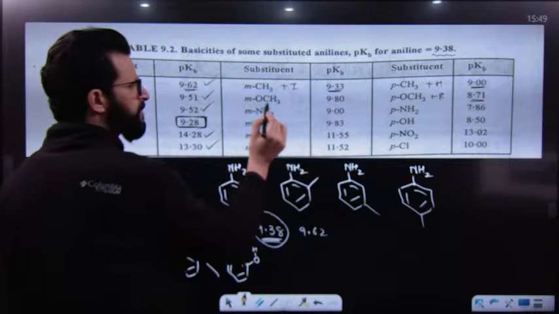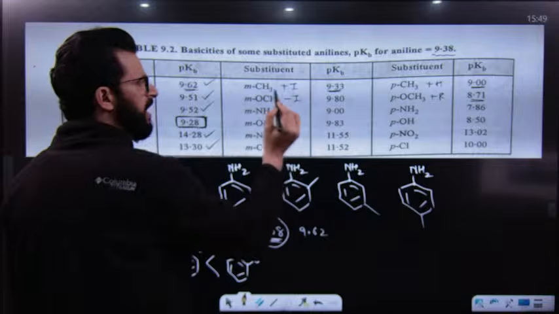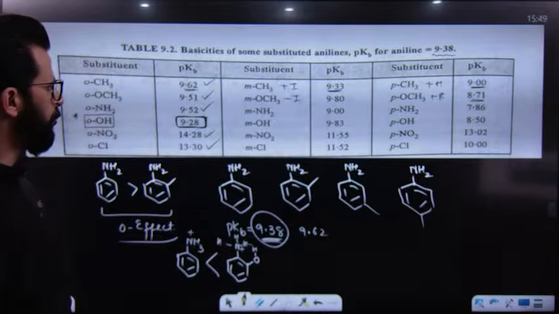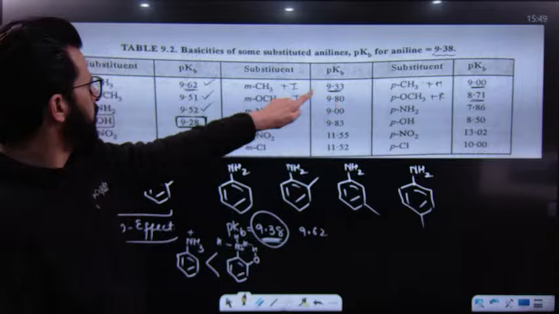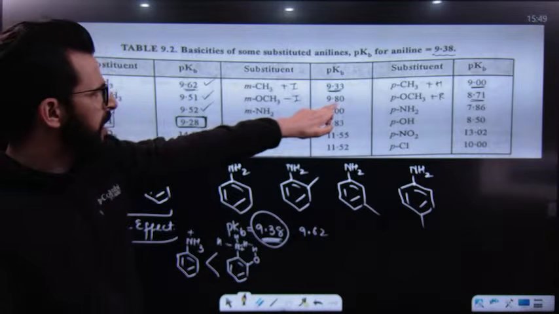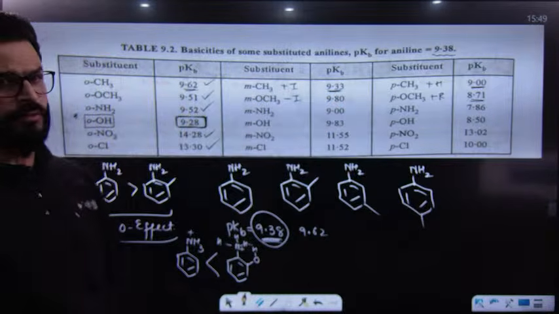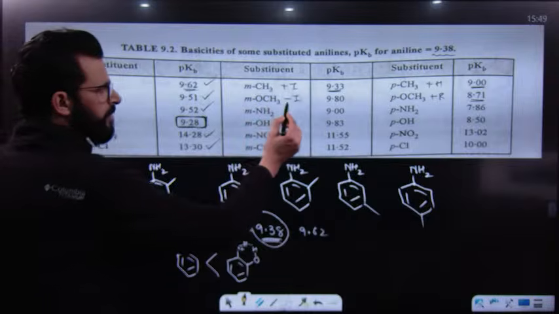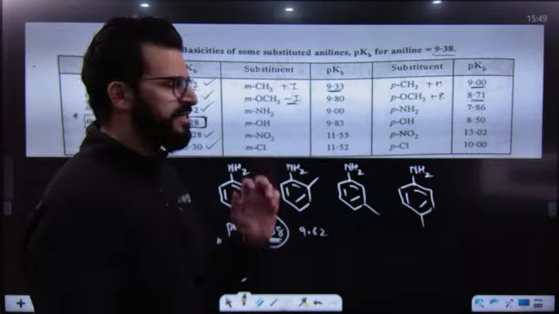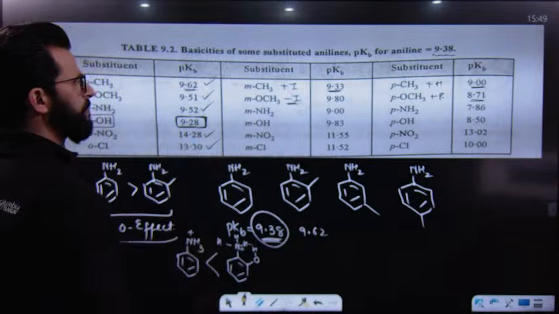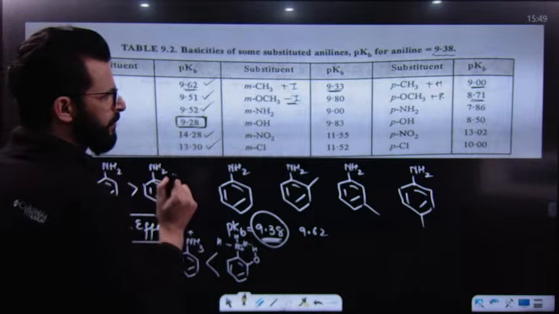After that, when it is present at meta, it becomes a minus I group. Now, have a look. Its value should be lesser at meta and more at ortho. But why is it so? Because it is now an electron withdrawing group. Electron withdrawing group decreases the basic character. That's why its value is more over here as compared to this one.